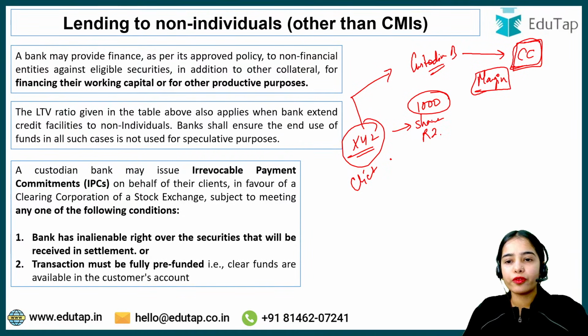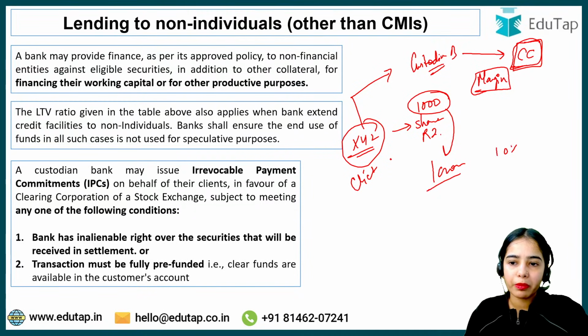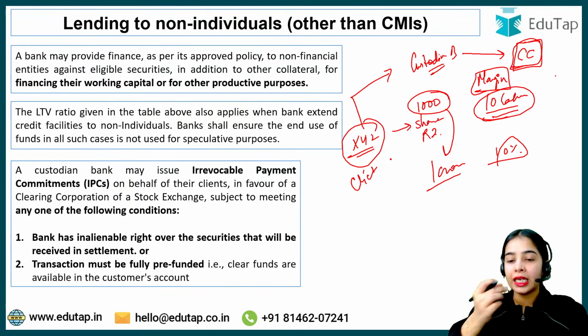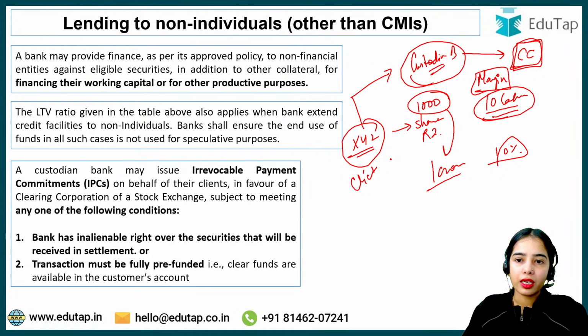For 1000 shares, let's say the 1000 shares are worth 1 crore rupees. So a margin of 10%, that is 10 lakh rupees, has to be provided as margin. That has been provided. Now, the custodian bank is providing an irrevocable payment commitment.